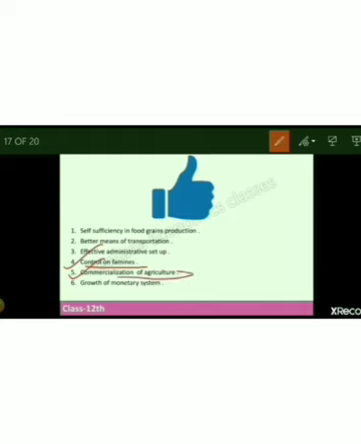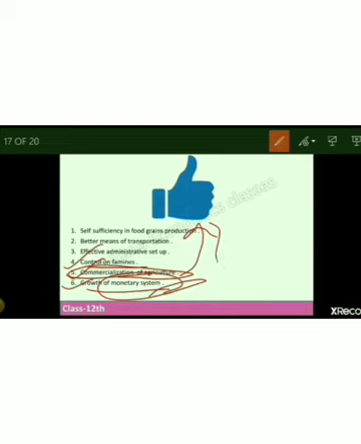Fifth is commercialization of agriculture. That is somewhere the same as the first case. We can mention the same thing. And the last is growth of the monetary system. Monetary system, like dealing transactions in terms of money. Before, people in our country were very much involved in the barter system of exchange. Whereas when Britishers came to our country, they helped our people to move on from the barter system of exchange to the monetary system, which we now know is a better way of doing transactions, and we know what kind of drawbacks there were in the barter system of exchange.